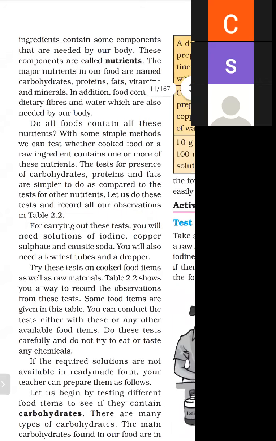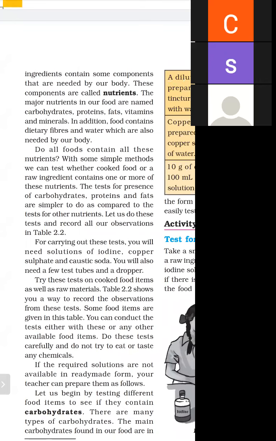We can test carbohydrates as well as protein and fats. But the tests for dietary fiber, minerals and vitamins are very complicated as compared to the tests for carbohydrates, protein and fat.